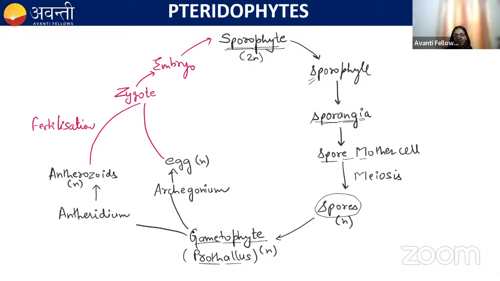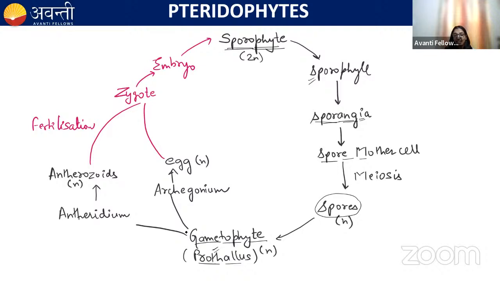Remember this, in pteridophyte, remember prothallus. In mosses or bryophyte, please remember protonema. It's important that protonema you observe in case of mosses, but prothallus in case of pteridophyta. So these spores on germination produce a gametophyte, and the gametophyte is known as prothallus.